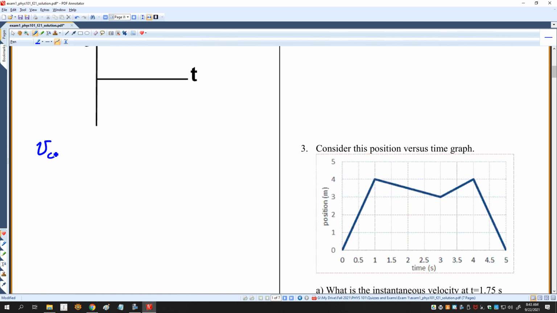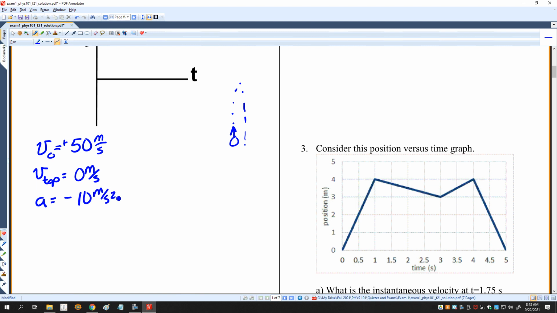So first of all, I'm going to write down what I know. That V naught is equal to 50 meters per second. That's in the positive y direction. I'm going to draw a little picture right here too. This ball is going up and then coming back down again. I know that the velocity at the top for this ball is 0 meters per second. I also know that the acceleration is minus 10 meters per second squared.